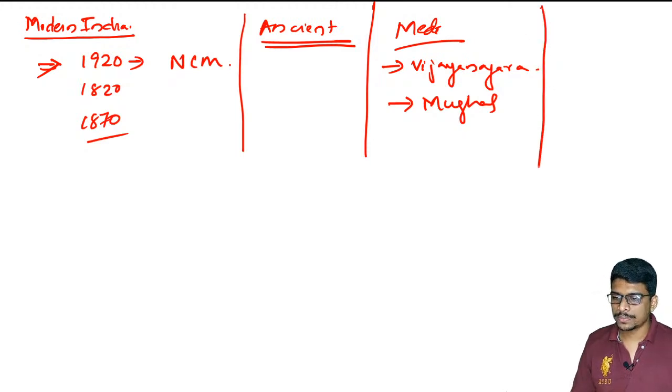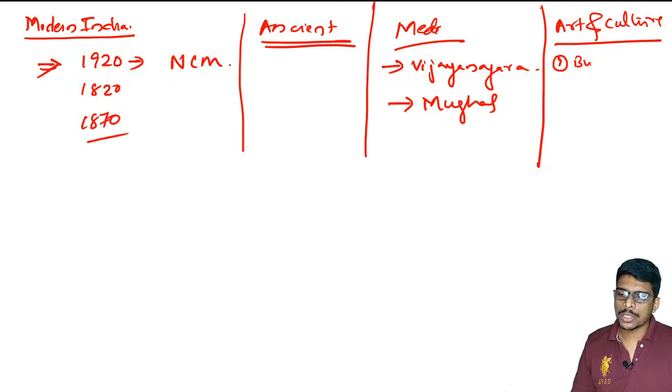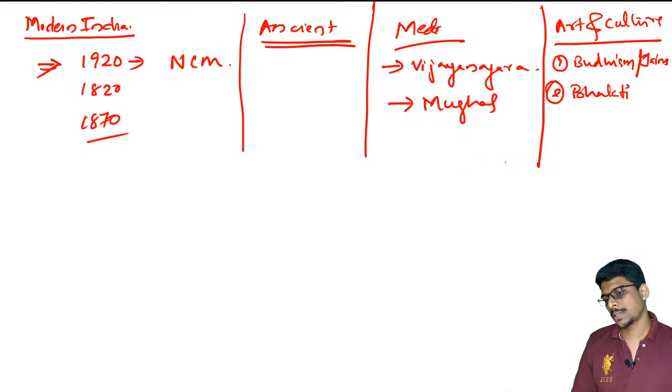Next one is art and culture. There will definitely be a question from Buddhism or Jainism. There will be questions mostly from Bhakti movements. There will also be questions from architecture and sculptures. I am not going into all the details.